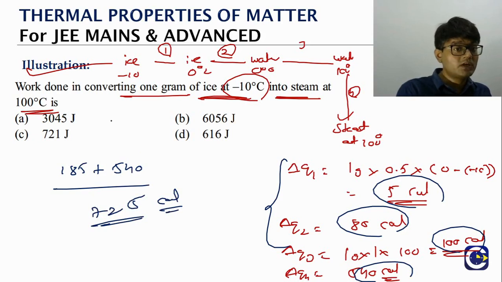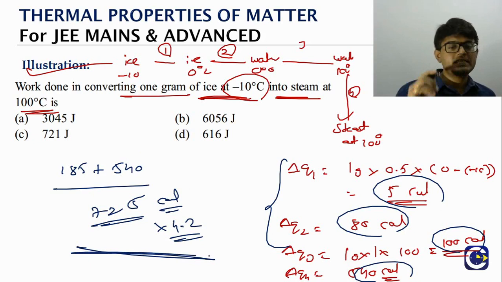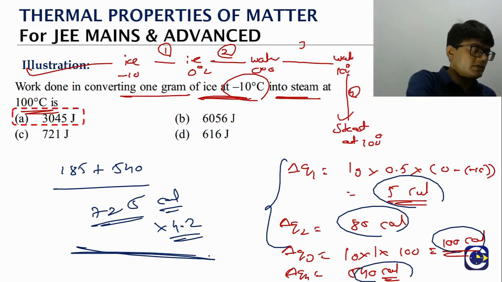So 725 calories, and you look at the answers, they are in terms of joules. How do you convert? The conversion factor, the mechanical equivalent of heat, is 4.2. So to convert calories into joules we simply multiply by 4.2. So 725 into 4.2, if you do, approximately we will see it will be 3000. How much will it become? It will come as 3045.